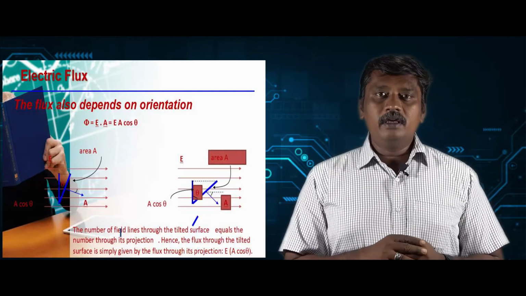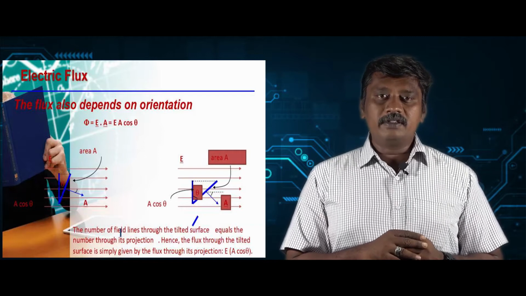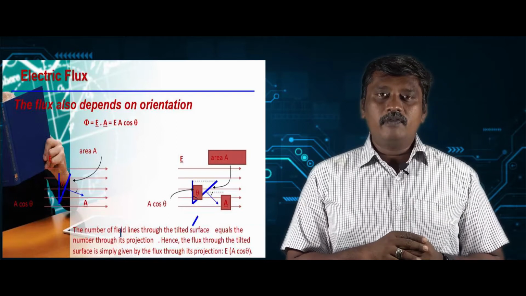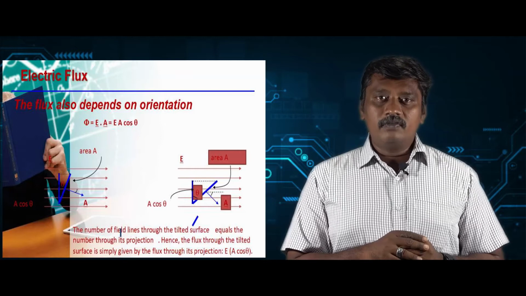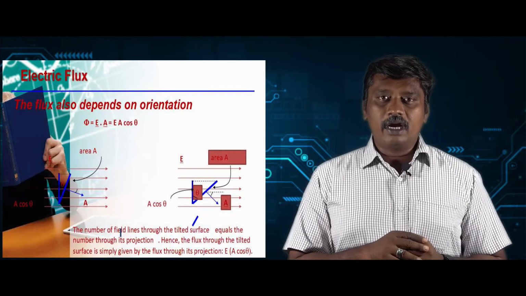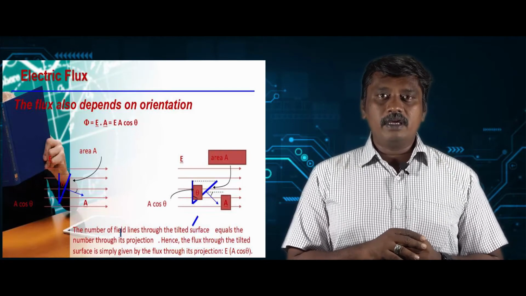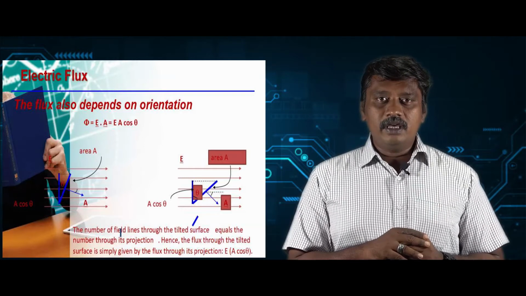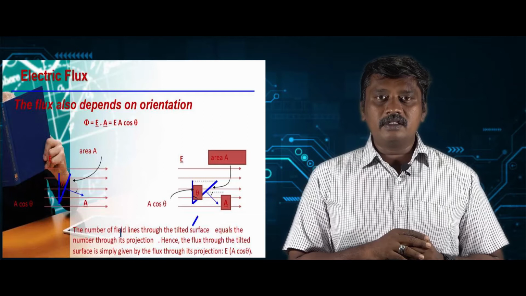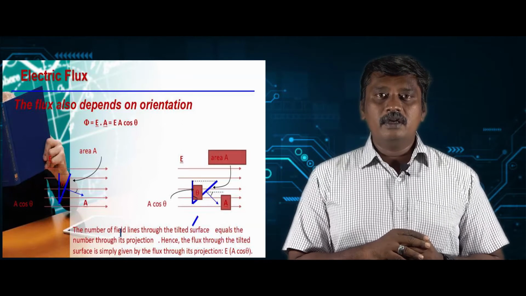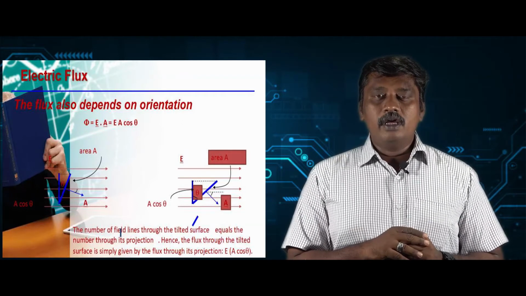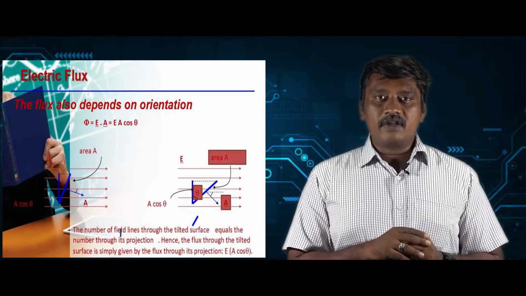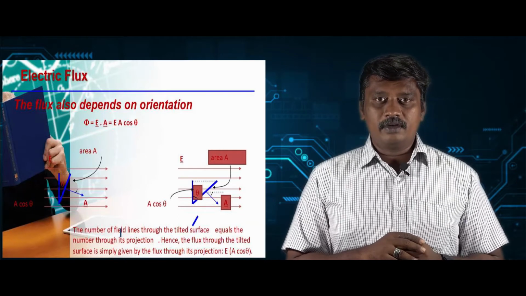If you find the flux through the tilted surface, then it will be equal to the flux through the projection of the tilted surface with respect to the electric field. The projection is given by A cos theta. So we can find phi = EA cos theta. A cos theta is the projection of the tilted surface. It can be easily found if you know the orientation of the surface area with respect to the electric field.